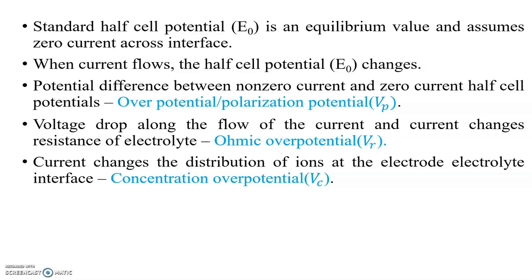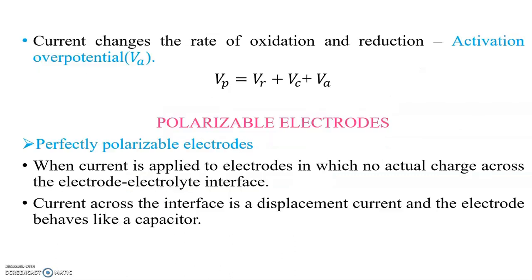The voltage change due to the resistance of the electrolyte is called the ohmic overpotential, VR. When the current changes the distribution of ions at the electrolyte interface, it is called the concentration overpotential, Vc. When the current changes the rate of oxidation and reduction, it is called the activation overpotential, Va.